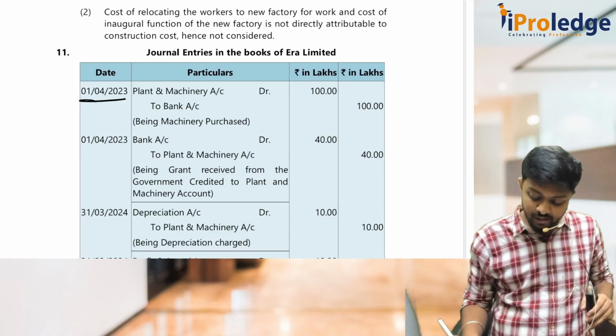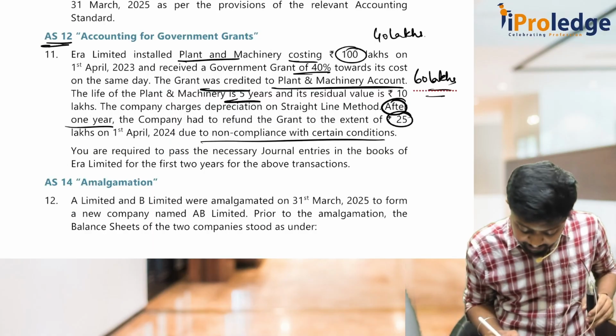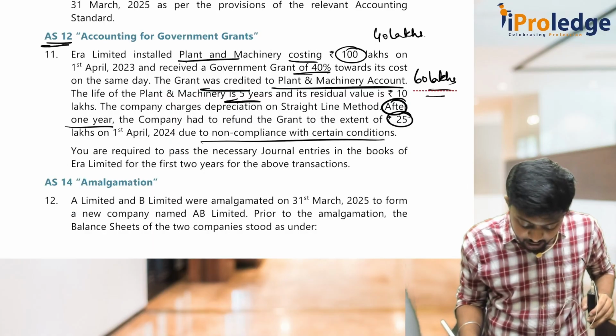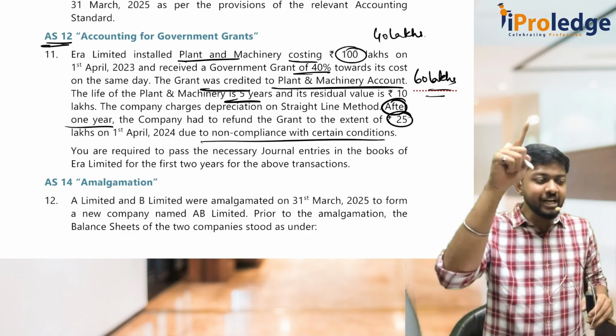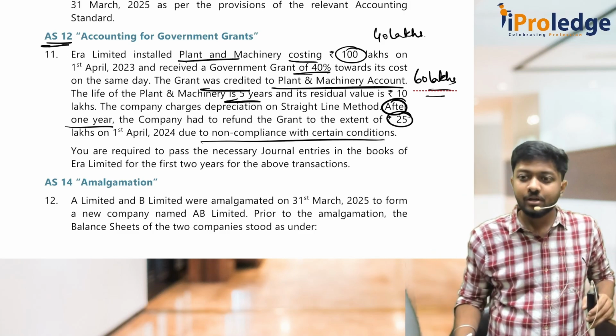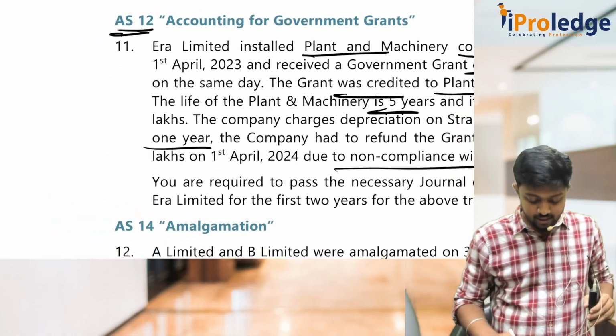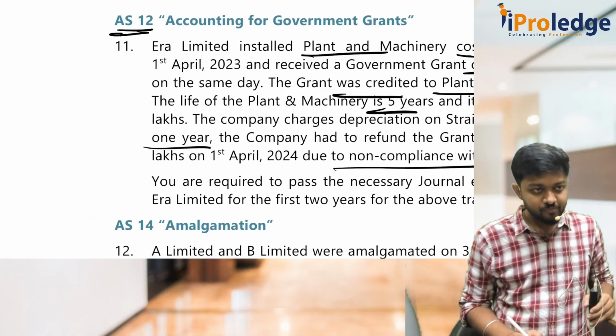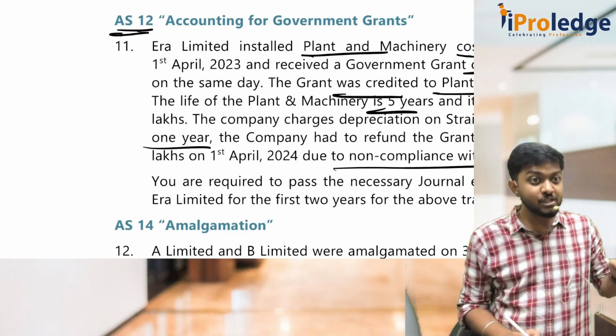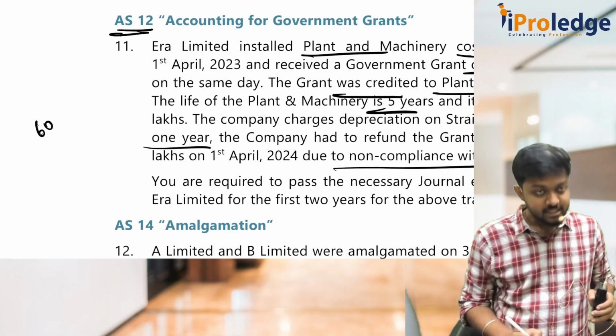Now tell me depreciation, because when is the refund happening? Refund is happening after 1 year. So for 1 year we would have given depreciation, no? Correct or wrong? Correct. How to calculate depreciation? SLM. So cost is now 100. No, 100 minus 40. Now it has become 60.